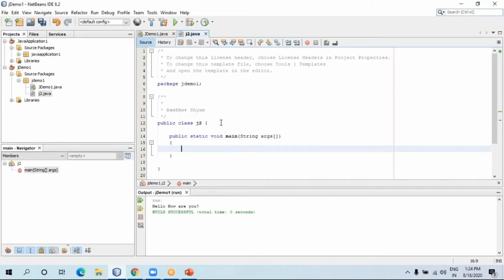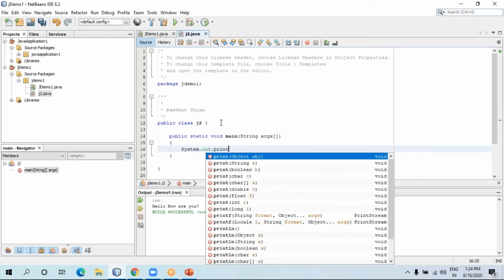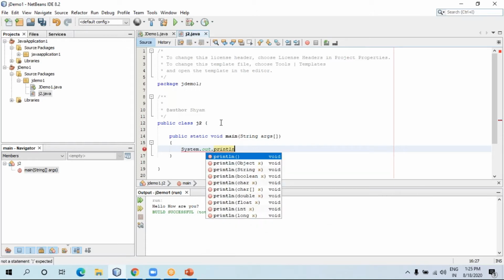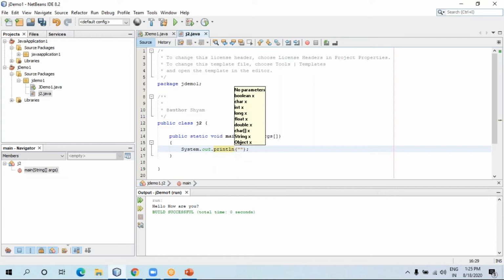Now I want to print my address. So this is the second program. How do I print it? Let me write System.out.println. As I told you, to print anything you write System.out.println. Let me write my address. I'm writing here 3 White House opposite, or you can say Paris, next to London, above.